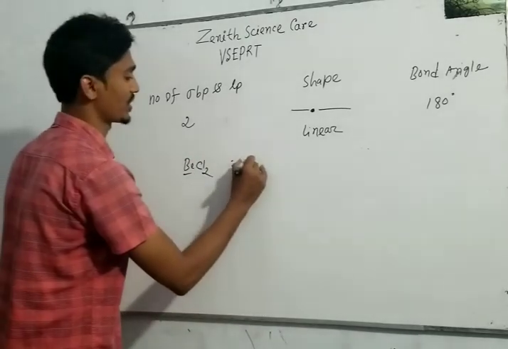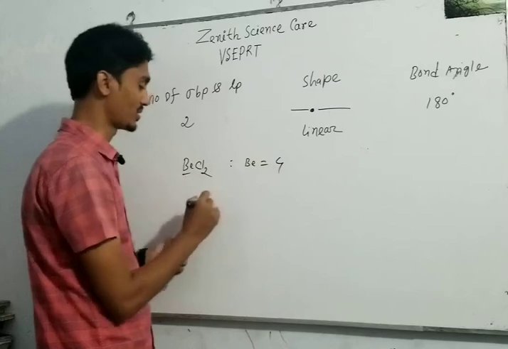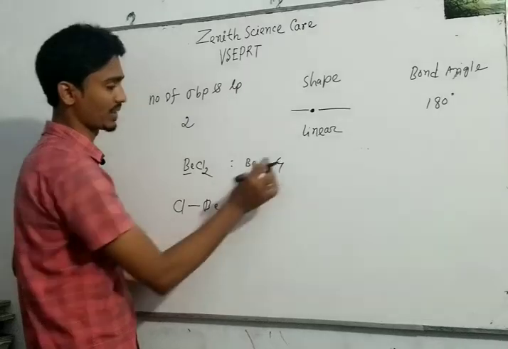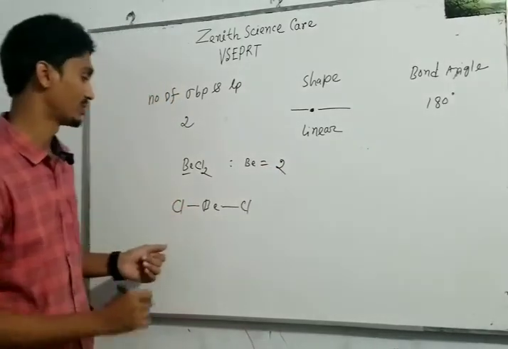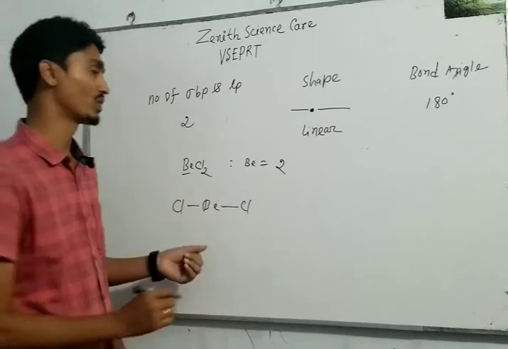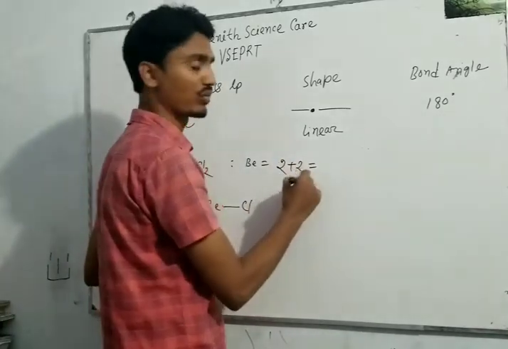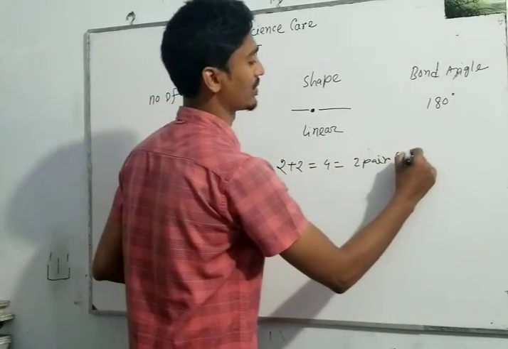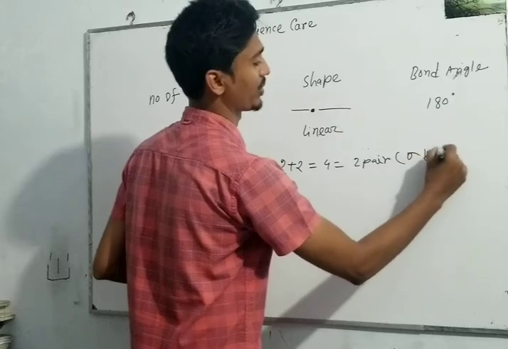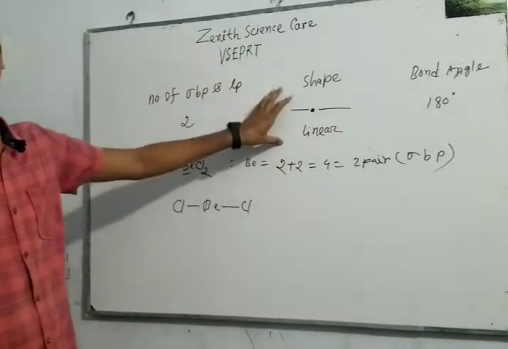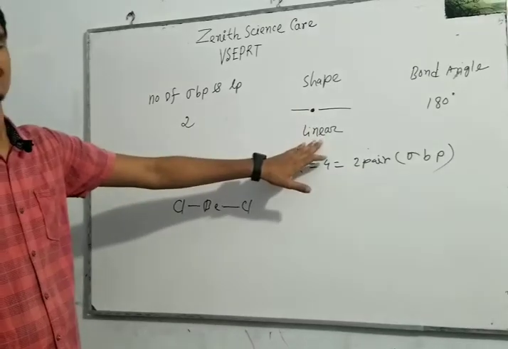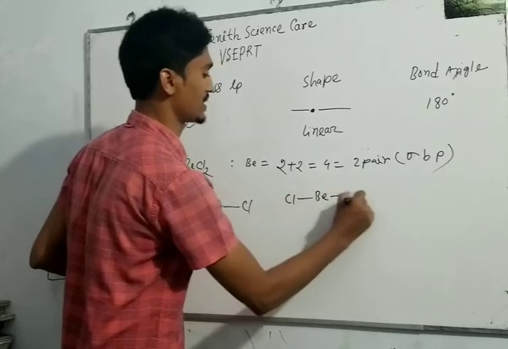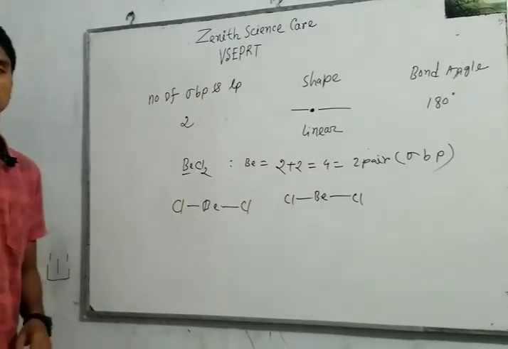Beryllium has 2 valence electrons and 2 electrons gained from the 2 adjacent chlorine atoms. So the total number of electrons is 4. That means 2 pairs, and all are sigma bond pairs. So the geometry of BeCl2 will be linear, and the bond angle will be 180. Central atom beryllium is attached to adjacent chlorine in this geometrical shape.